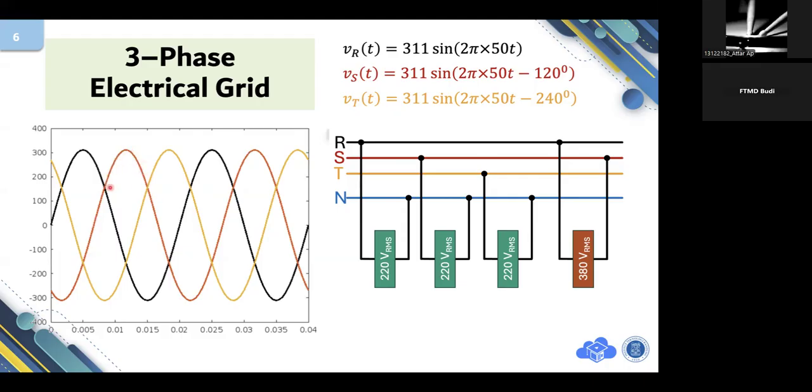It will be sine omega t minus 120, and then this one will be sine omega t minus 240. So the R, S, and T doesn't matter. It depends on when you start the measurement using an oscilloscope. Okay, any other question, please?